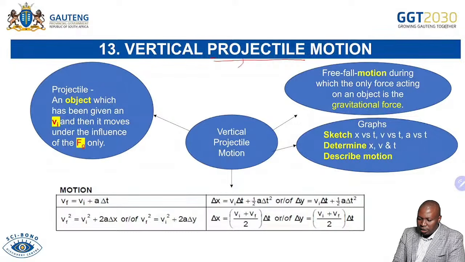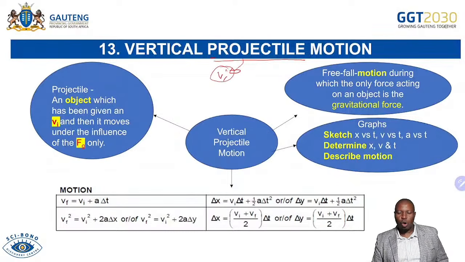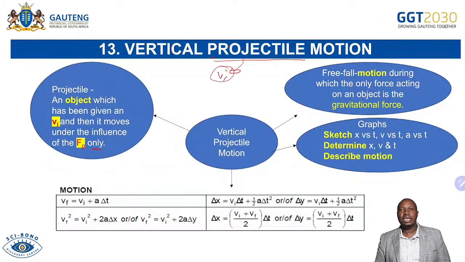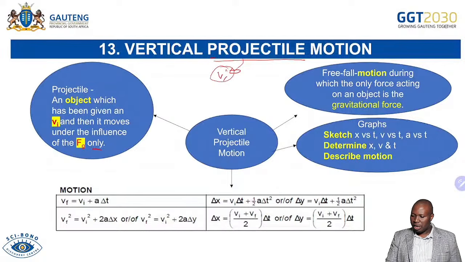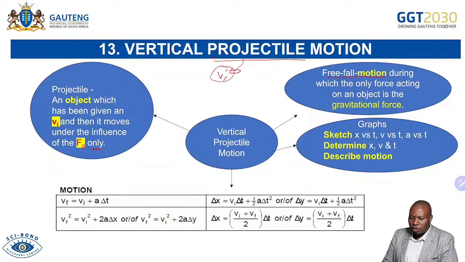So the object must be given initial velocity and is moving under the influence of the gravitational force only. Don't forget only there, it's important. The only force acting on that object is the gravitational force. And then when it comes to free fall motion, we're saying this motion is a motion. So when we're defining this, learners, we are strict on this one: if we say free fall, the key word that we want to see is that free fall is motion.